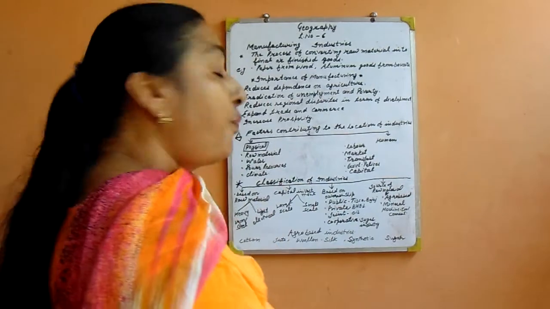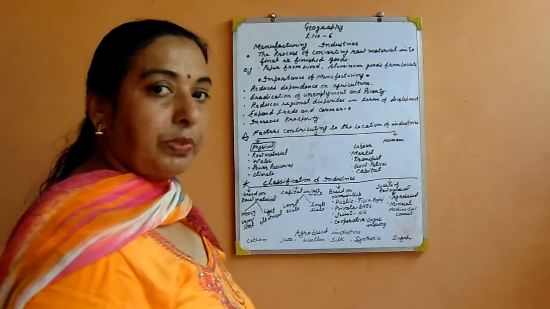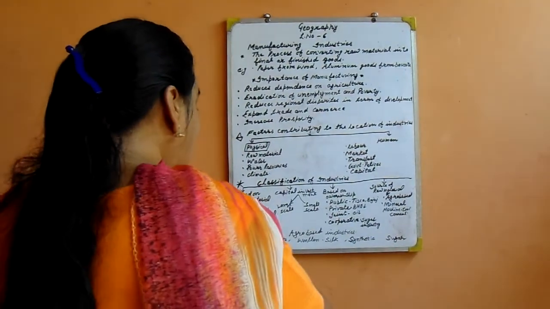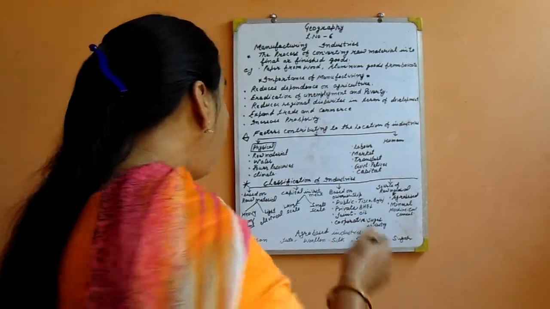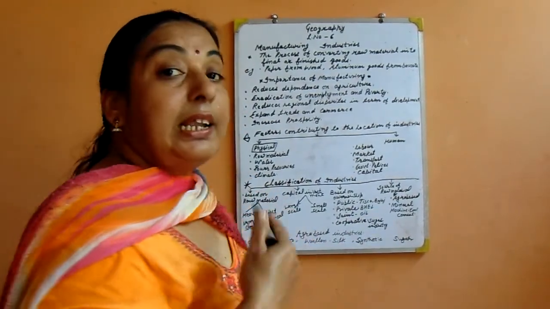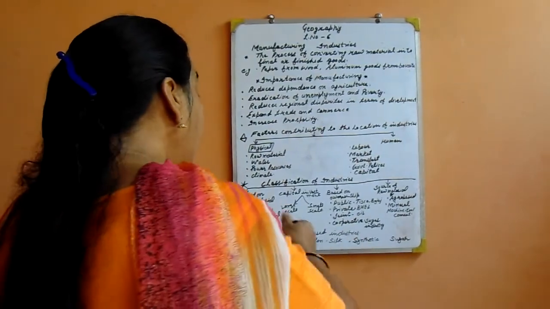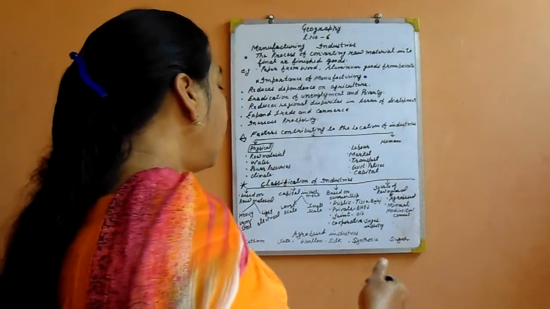Classification of industry, firstly, is based on raw material. Raw material based industries are of two types. One is heavy, second is light. Heavy means where iron and steel industry, steel equipment, tools are produced. Light industry is where electric things are produced.